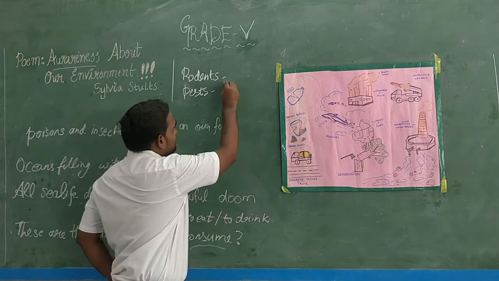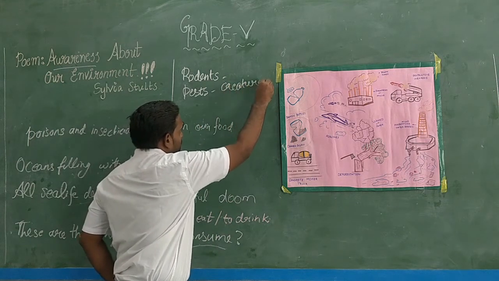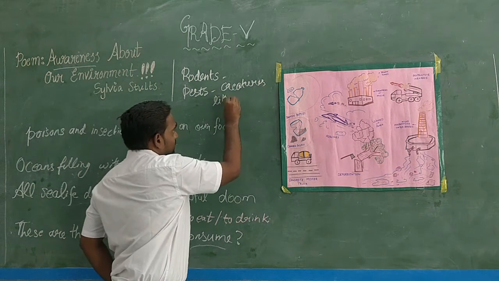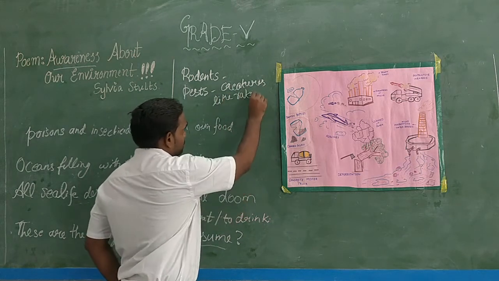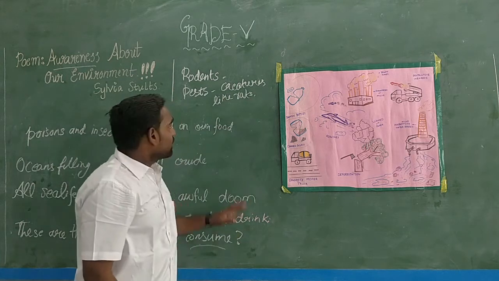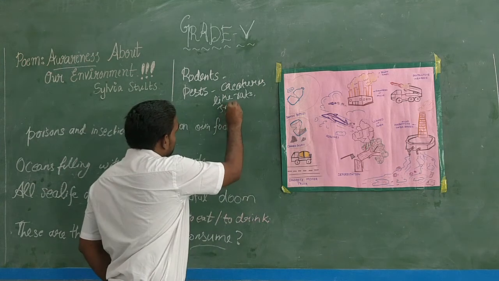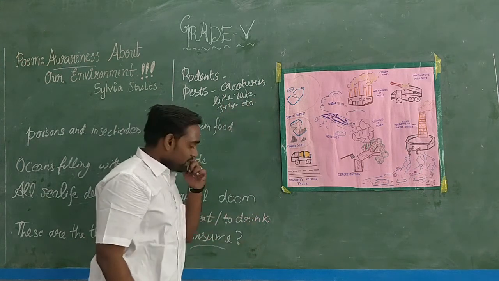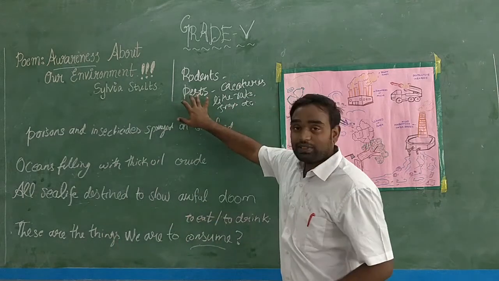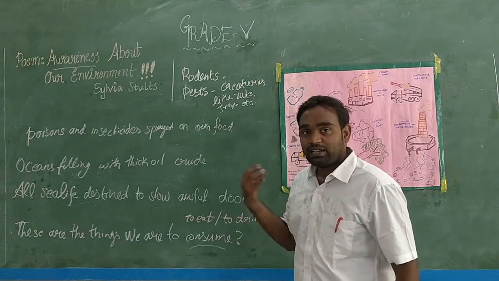The creatures like rats. Then what else? Frogs, etc. These are called pests.